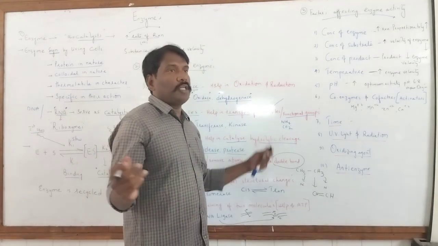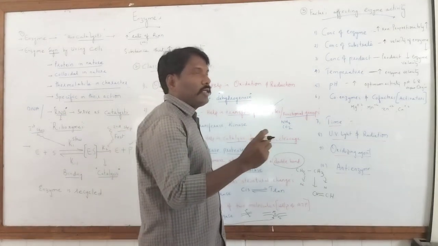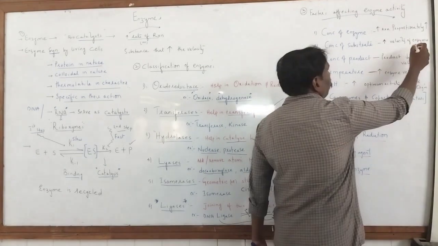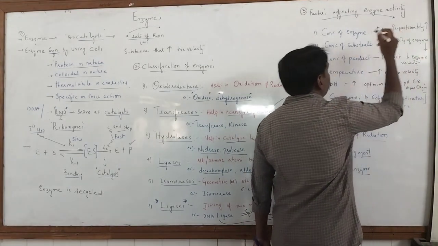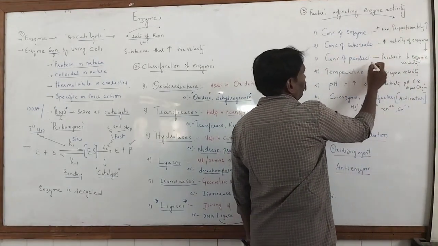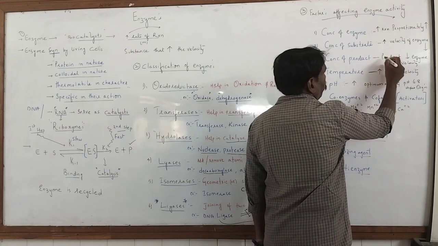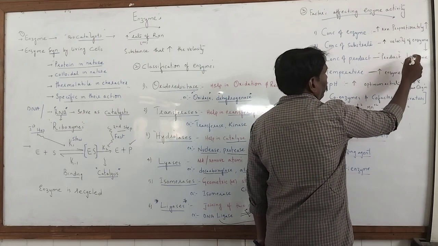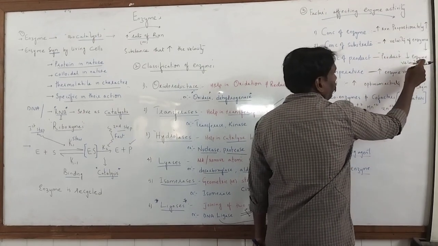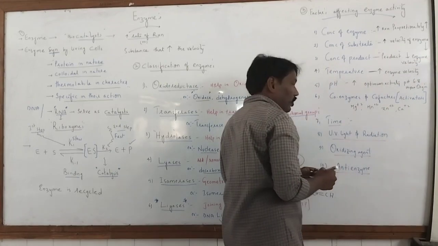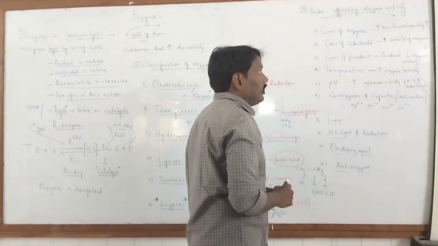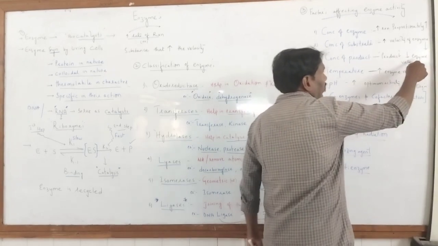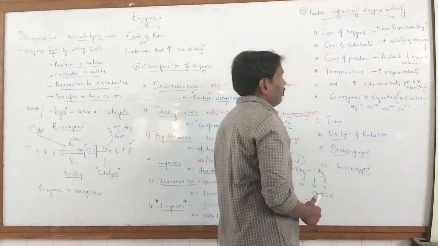If there is more substrate but less enzymatic activity, in due course of time enzyme activity will decrease. Then the concentration of product: if more product is there, there is a decrease in enzyme velocity. More product, less enzyme activity.